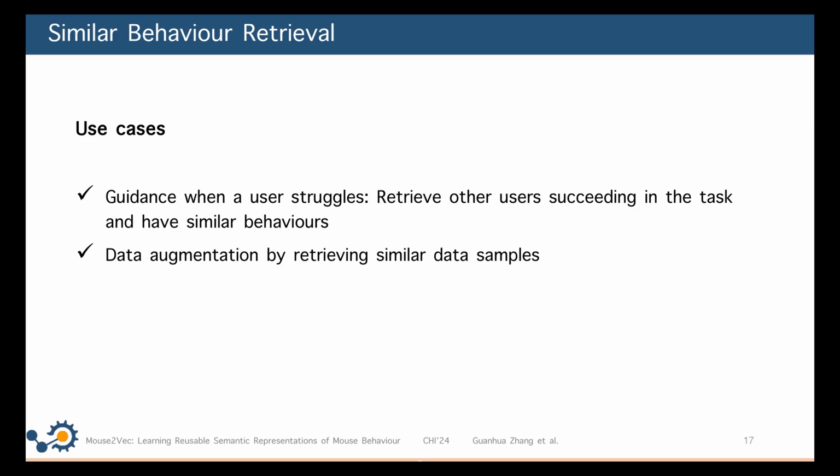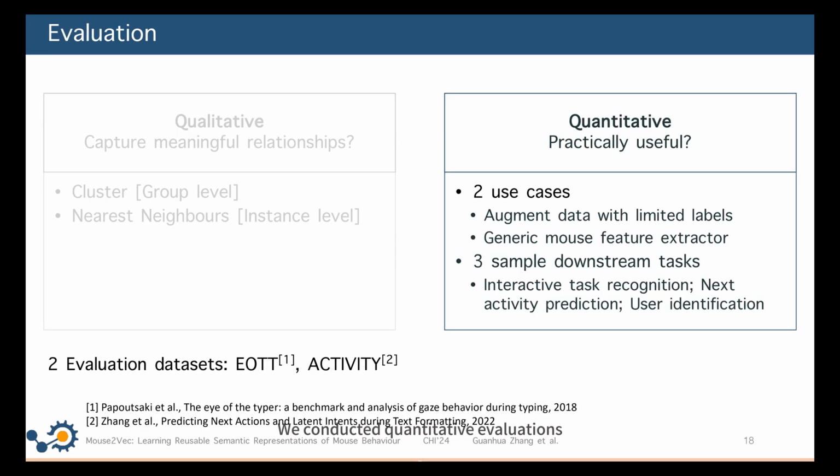We conducted quantitative evaluations of augmenting limited labeled data and using Mouse2Vec as a generic feature extractor to examine the practical usefulness of our representation. We chose 3 sample tasks that are important for personalized and anticipatory interactive systems. We ran experiments on 2 open-source datasets, EOTT and Activity.